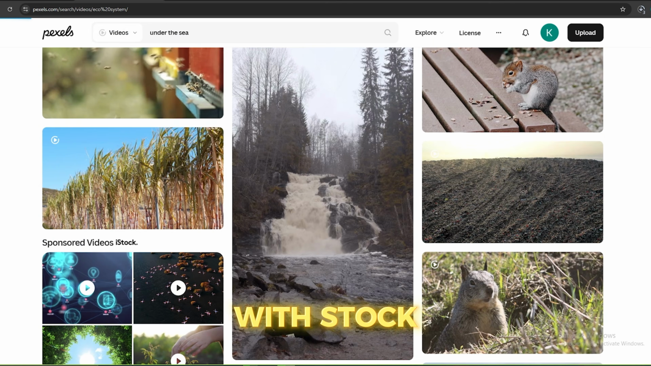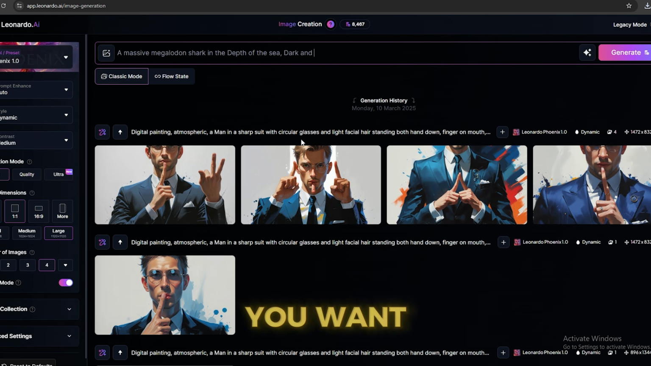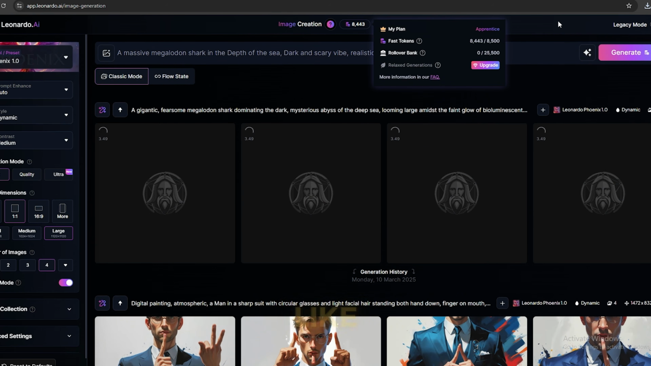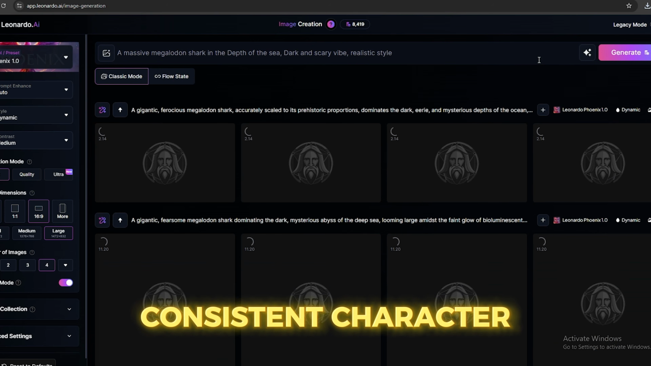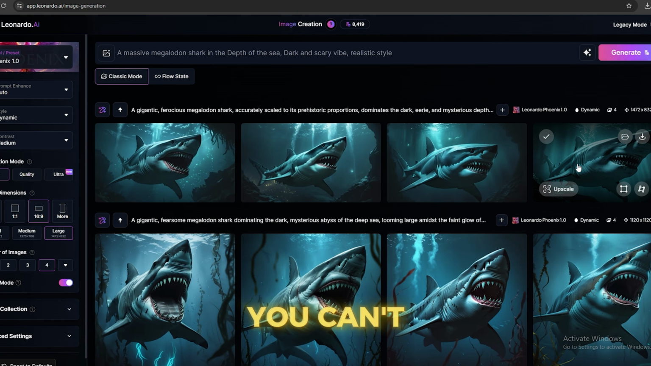Once you are done with stock videos, we can go to Leonardo AI and generate some images. Just describe the image you want this to create. You don't need to have a complex prompt for this part. It's not like we are going to generate a consistent character. Therefore, just don't overthink it and create some images for the parts where you can't find stock video.